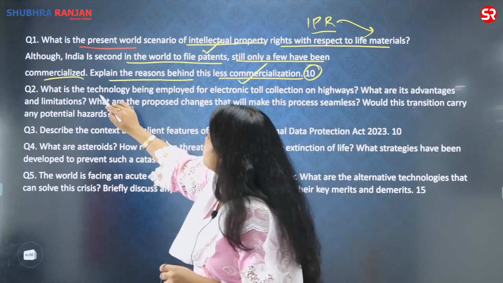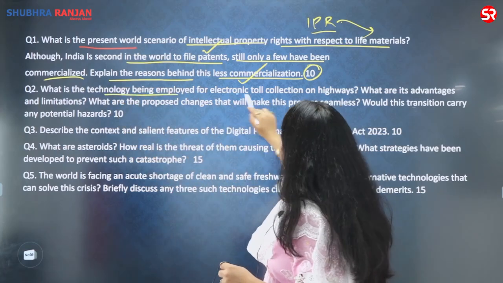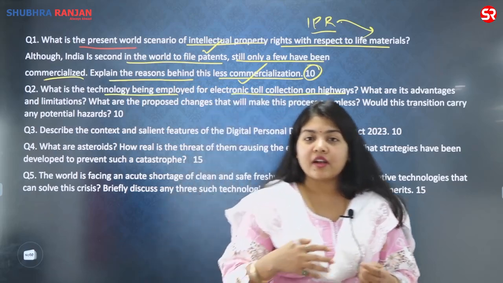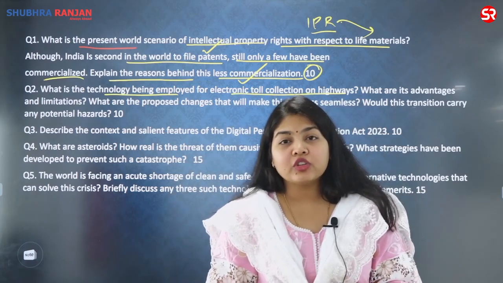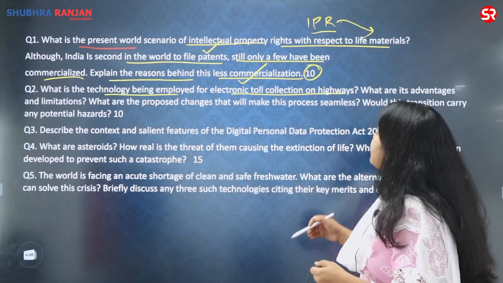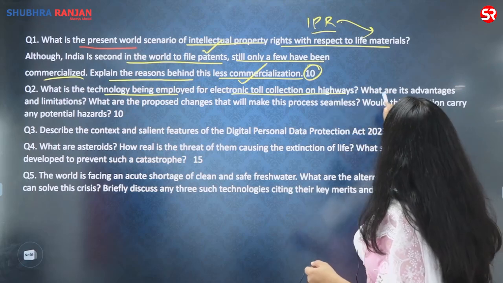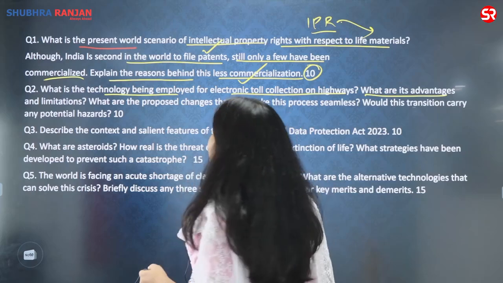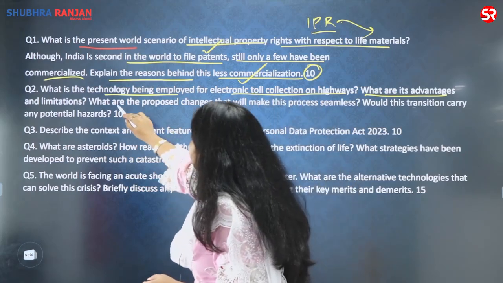Second question is, what is the technology being employed for the electronic toll collection? I think Nitin Gadkari Saab made a declaration that he will remove all the toll booths in the future. So yes, it is based on that. The electronic toll collection on the highways, what are its advantages and limitations? This question actually has 4 parts in it, although it is a 10-marker question.